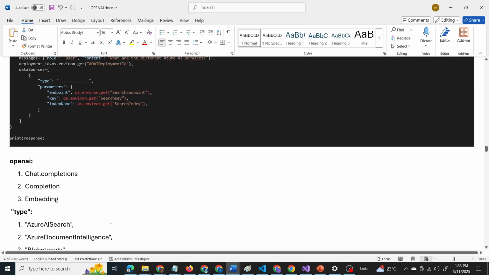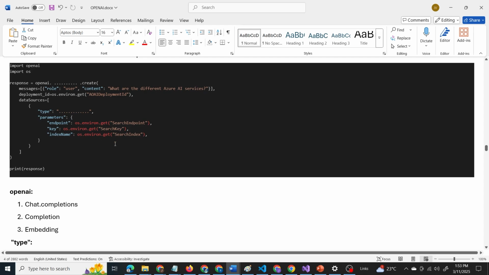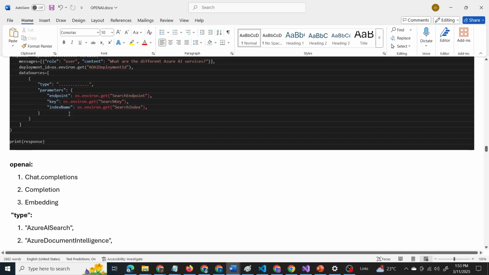Now the type is Azure AI search, or it is a search resource. It can be Azure_search or it can be Azure cognitive search. Whatever the option is, the idea is we have to choose the search resource. So the type is Azure AI search. Again, from the code itself, you can get the answer for the type, because here the endpoint is that of a search endpoint. The key we are passing is that of a search key, and this is the index name, the search index. From that itself, you can figure out that the type is Azure search. So the answer is Azure search.